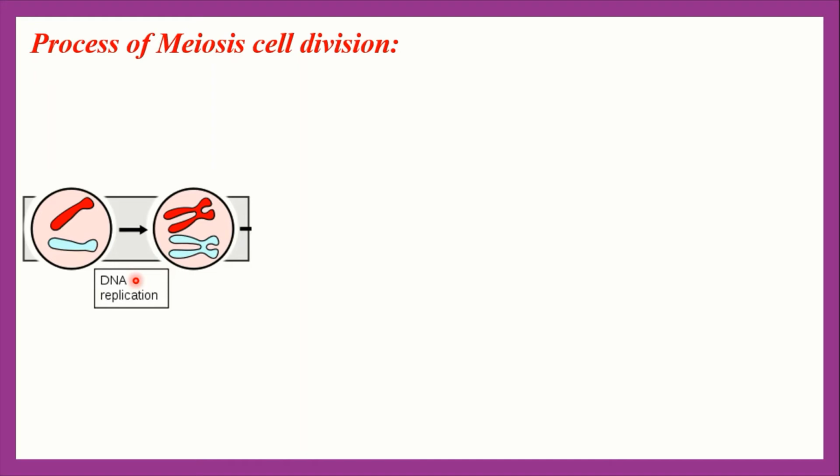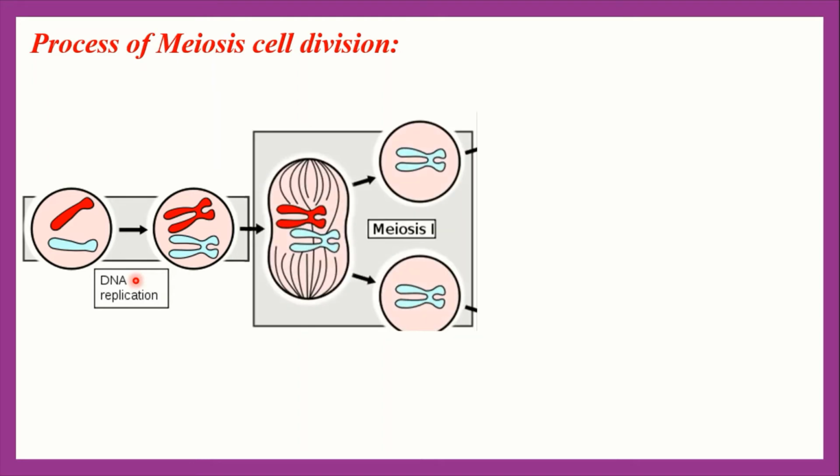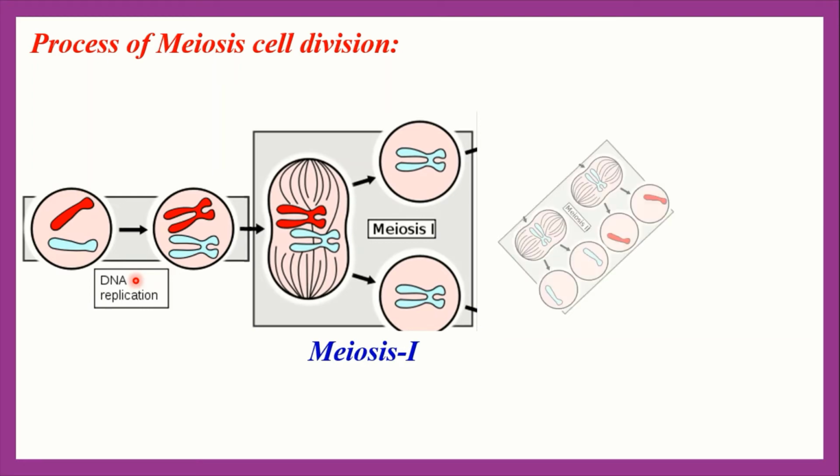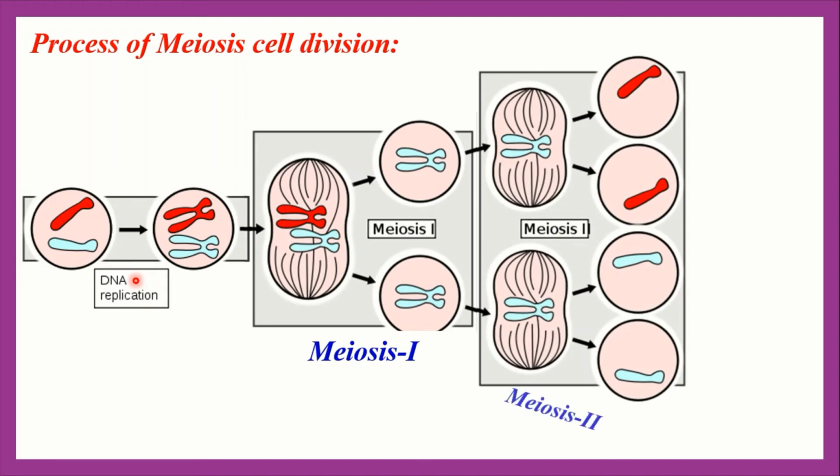So here meiosis cell division has two different stages, meiosis 1 and meiosis 2. Meiosis 1 is the actual reductional division. It means here only the chromosome number becomes half, and meiosis 2 is the same as mitosis cell division.